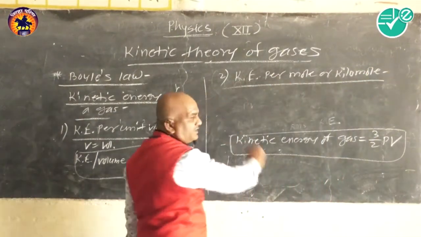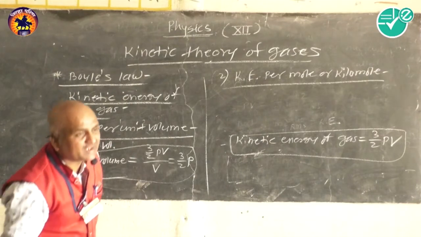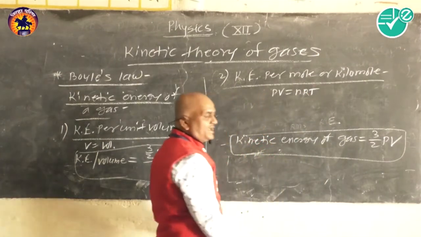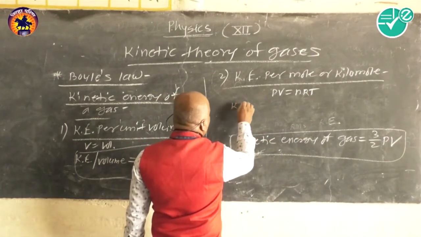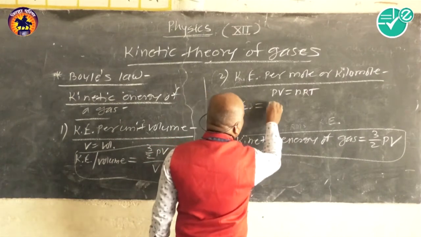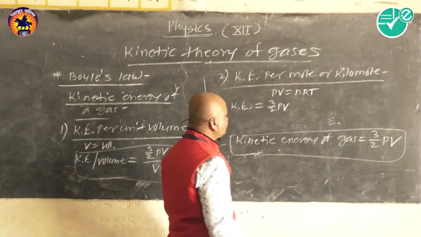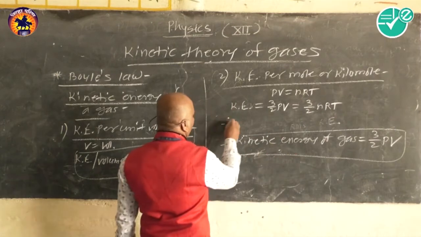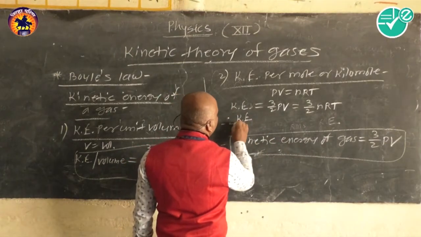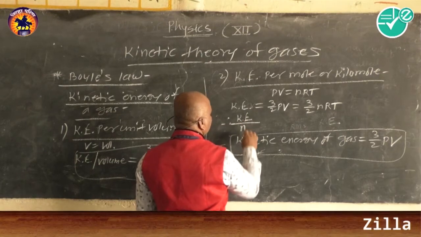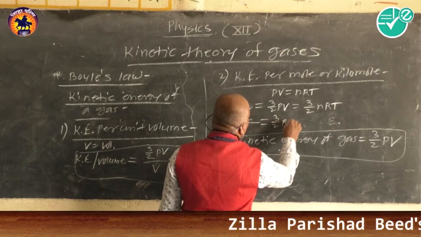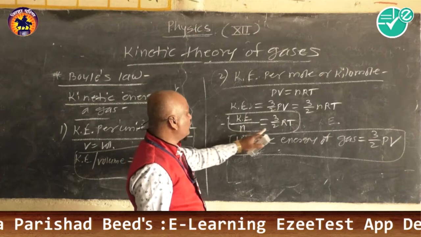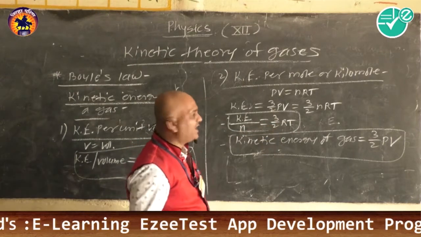According to the perfect gas equation, we know PV is equal to nRT, and kinetic energy of gas is 3 by 2 PV, which we write as 3/2 nRT. Therefore kinetic energy per n is 3/2 RT. That means kinetic energy per mole or kilomole is 3/2 RT.